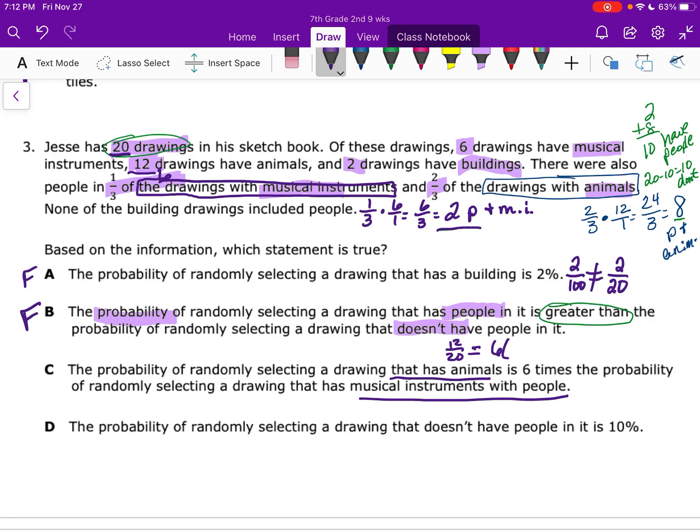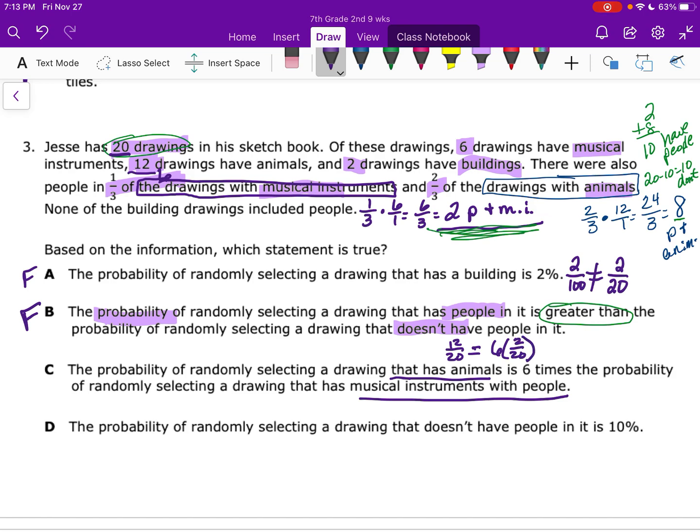All right, so here it is. Musical instruments with people is right here, 2 people plus musical instruments. Do you see the importance of labeling? I knew that it was 2 people with musical instruments because I labeled it. So make sure you label your answers. So 2 out of what? 2 out of 20.